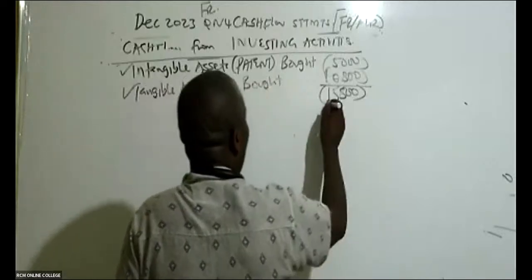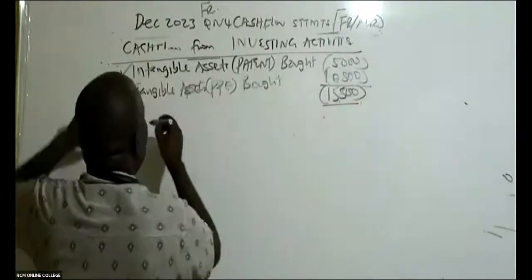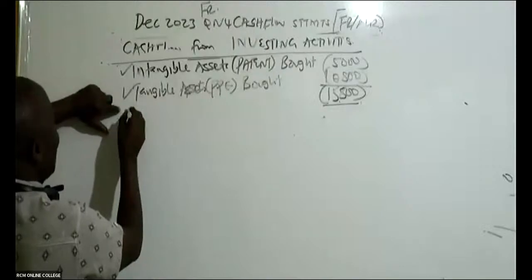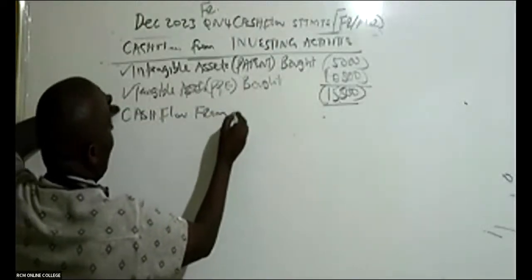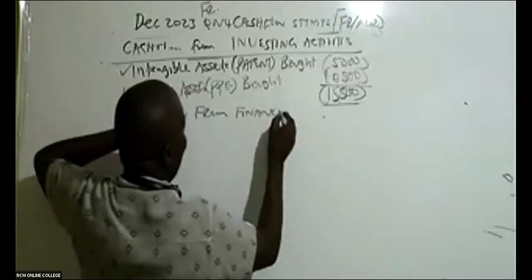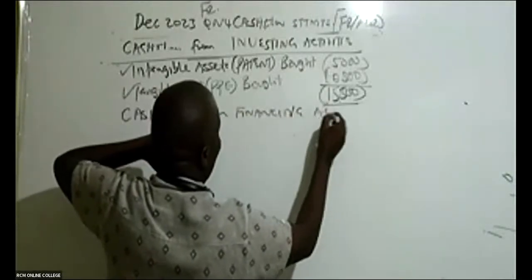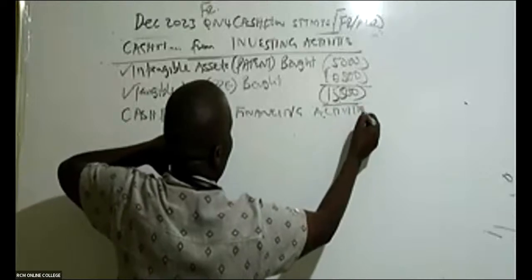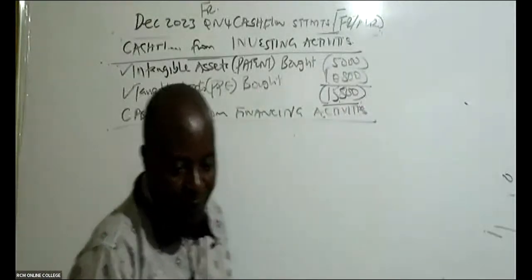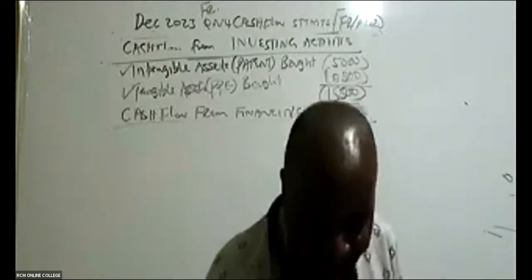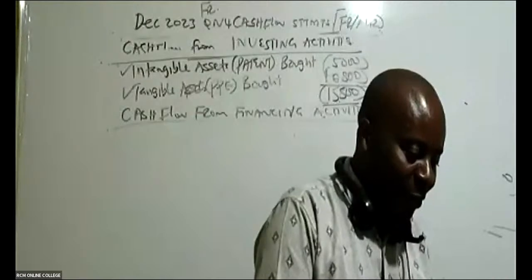With your permission, now I will be able to go to cash flow from financing activities. Cash flow from financing activities. Up to here, I will get somehow. I have to add ink to my pen a little bit, but up to here, are we together somehow?